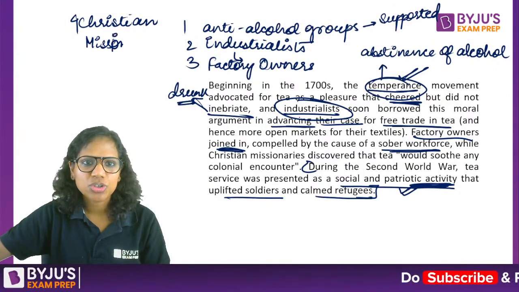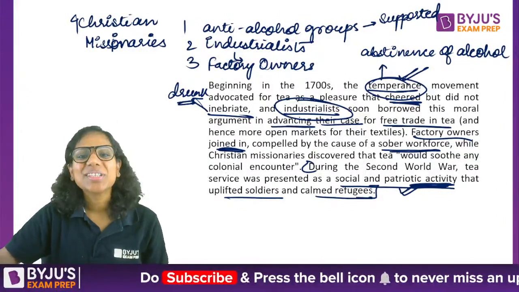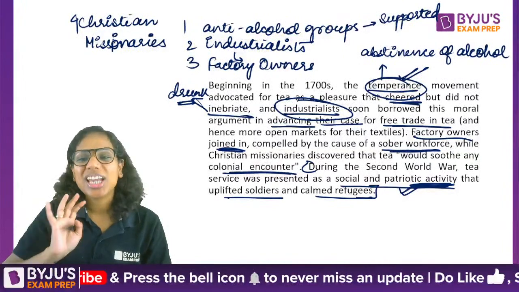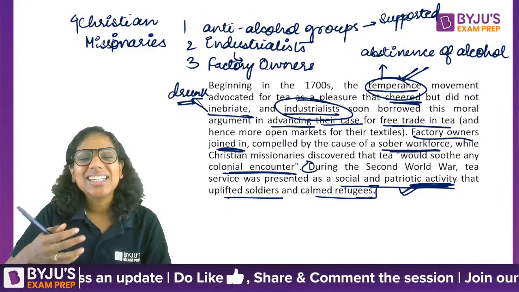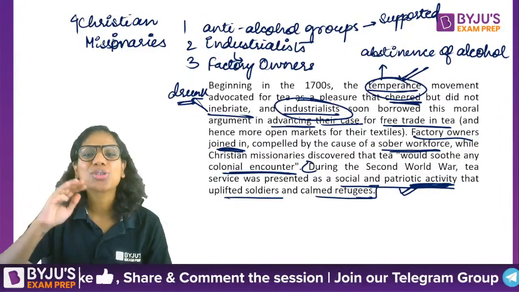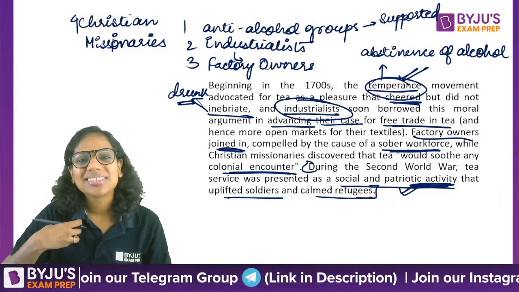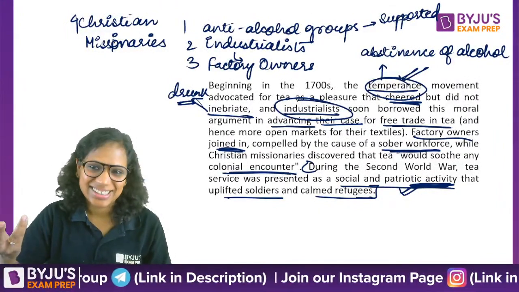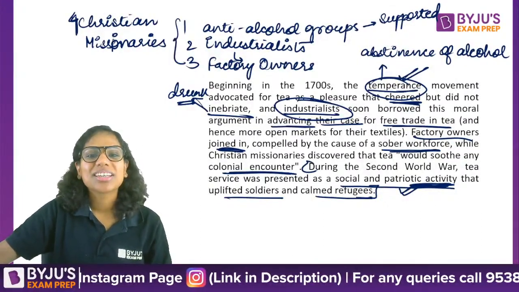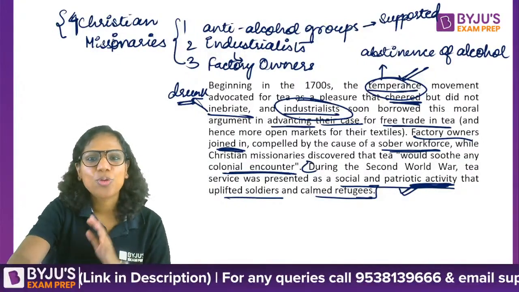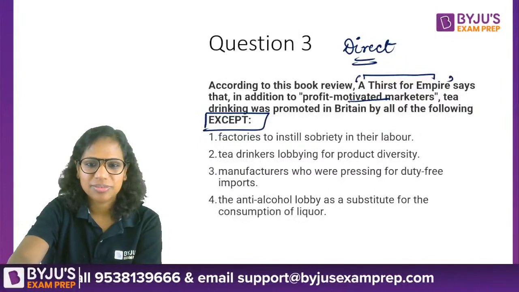So what was their motivation? Their motivation was that if, let's say, a country colonizes you, so let's say the Britishers colonized us, tea could somehow, in their opinion, soothe us. It could make that wound less intense, it could make us hurt less. That was the logic of the Christian missionaries. So these four sets of people supported. I think we have our answer already. So who did not support?